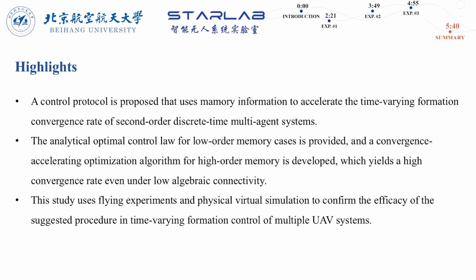The main contributions of this study are summarized as follows. First, we propose a control protocol that exploits retroactive memory information to accelerate the convergence rate of time-varying formation for second-order discrete-time multi-agent systems. Second, we provide the analytical optimal control law for low-order memory cases, and develop a convergence-accelerating optimization algorithm for high-order memory cases.